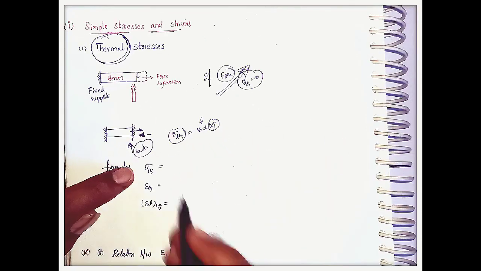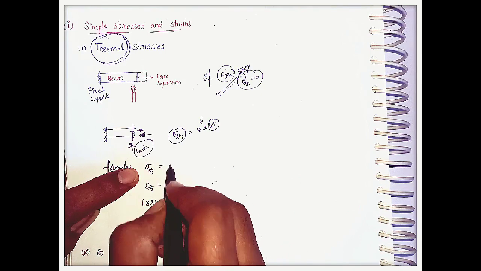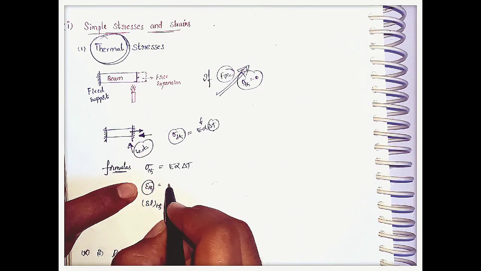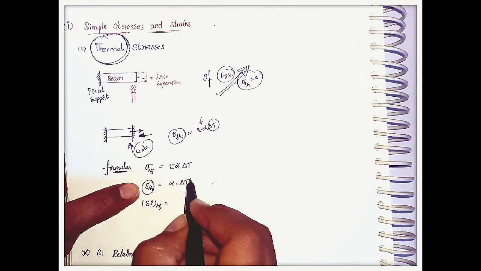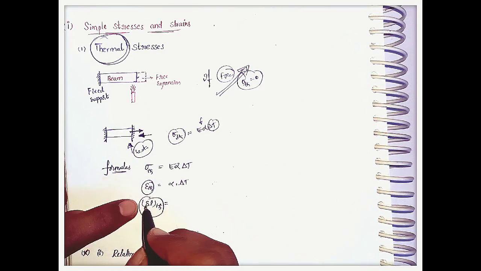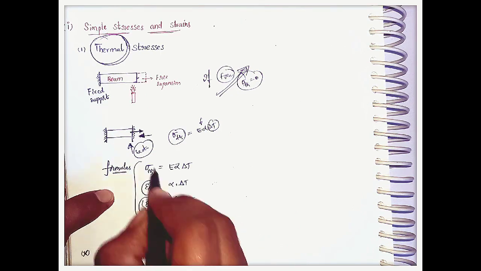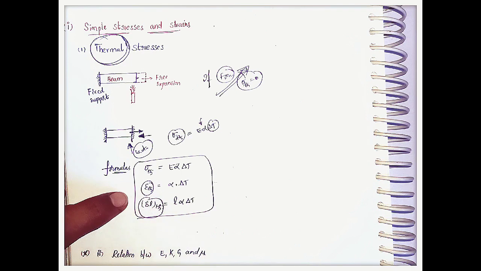If you see the formulas here, the thermal stress formula is E alpha delta T, the thermal strain is alpha into delta T, and the elongation due to the thermal stress is nothing but L alpha delta T. These three are the most important formulas in the thermal stress concept in the first chapter.